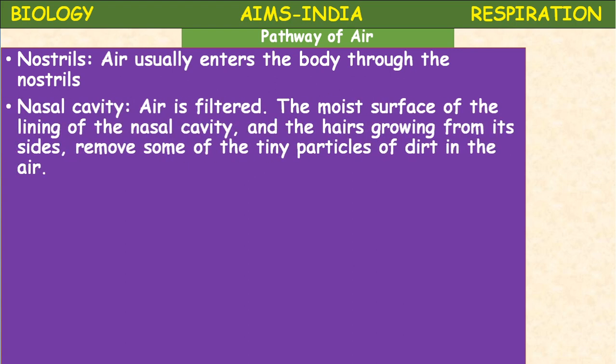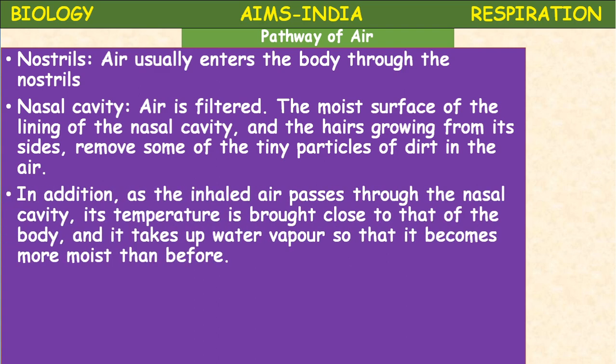Next, from the nostrils, the air enters into the nasal cavity. The moist surface lining of the nasal cavity and the hairs growing from its sides will filter the air. What happens in the nasal cavity is the filtration of air. It removes some of the tiny particles of dirt present in the air.